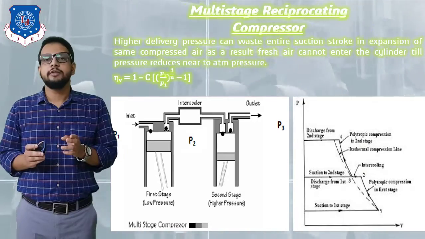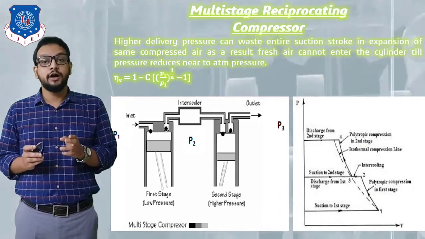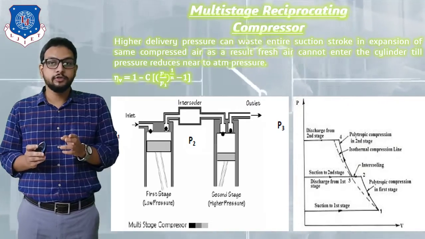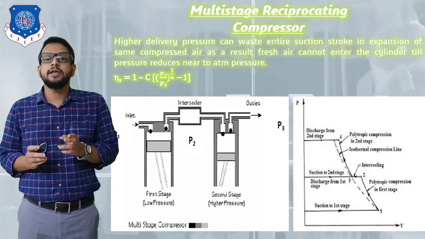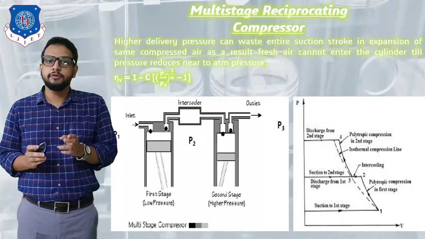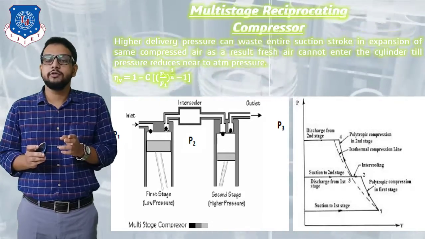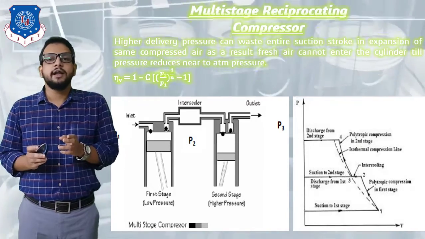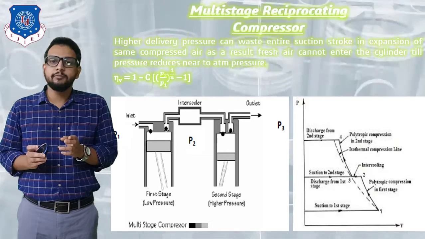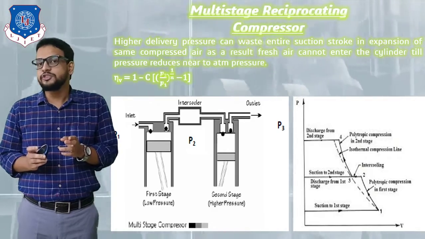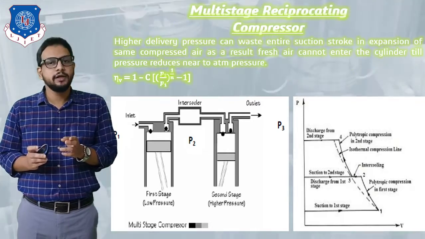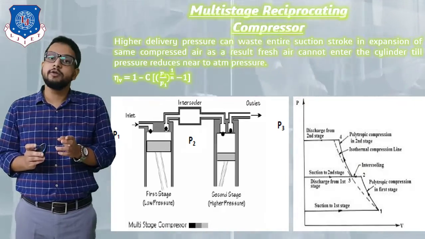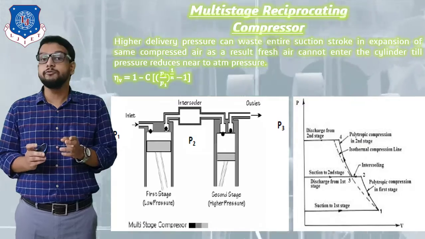For example, the delivery pressure required is 100 bar. In that case the term on the right side of the equation of volumetric efficiency will increase. Since P2 is going to increase, the entire term c into a bracket p2 by p1 raised to 1 by n minus 1 will increase, and after subtracting from 1, the overall efficiency, that is volumetric efficiency, will be reduced.